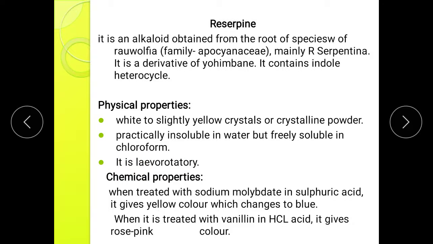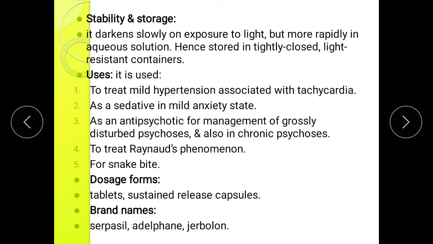Chemical properties: when treated with sodium molybdate in sulfuric acid, it gives yellow color, which changes to blue; when it is treated with vanillin in hydrochloric acid, it gives rose pink color.